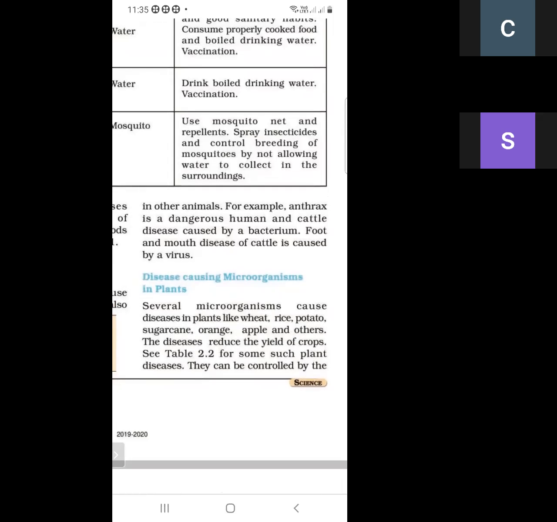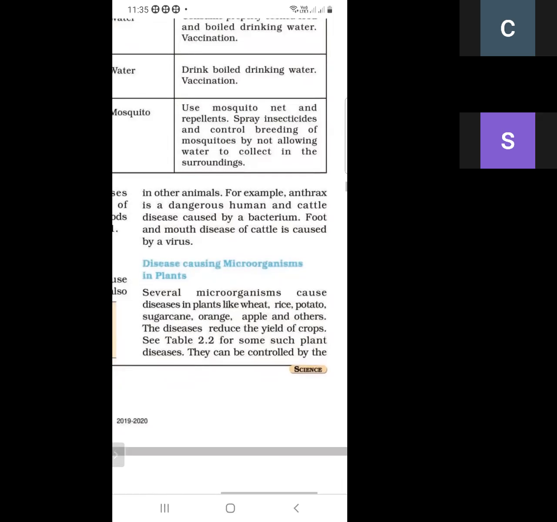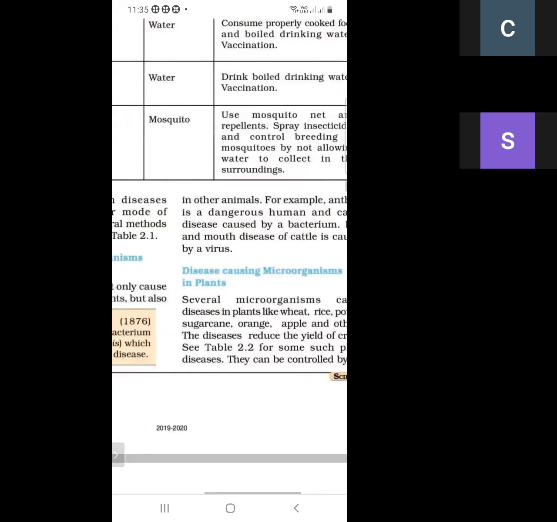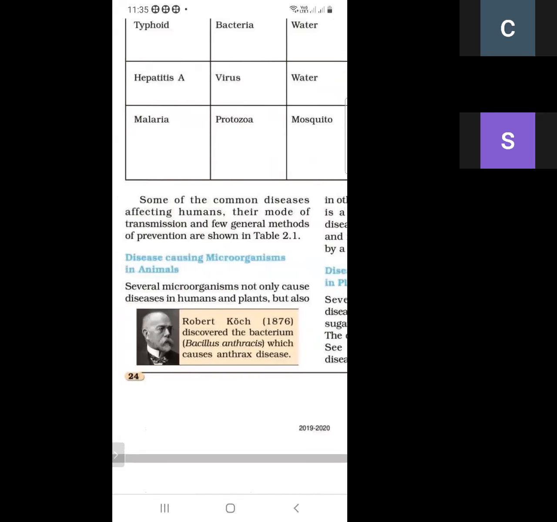So you have to learn the diseases due to microorganisms in animals. There are two diseases: anthrax, and second, foot and mouth disease. Anthrax is a disease of humans and cattle, and it is due to a bacterium. Foot and mouth disease is of cattle, and it is caused by a virus. So this is the topic, disease causing microorganisms in animals.